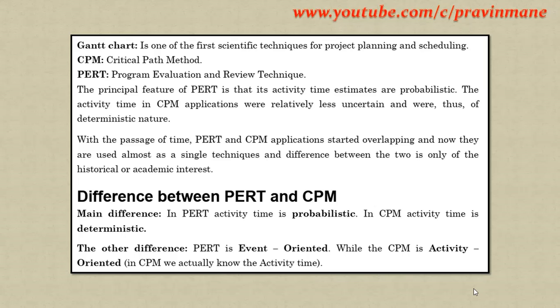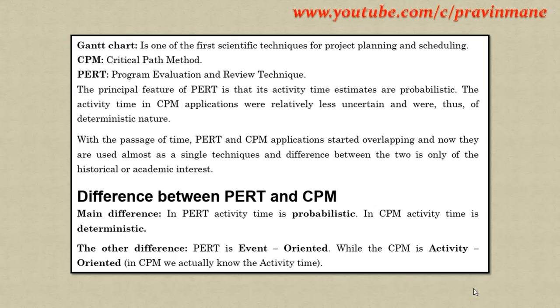So Gantt chart, CPM, PERT. CPM is the Critical Path Method. The critical path is the longest path in the network. This is the network analysis. PERT is the Program Evaluation and Review Technique. As far as PERT is concerned, the times are probabilistic, and as far as CPM is concerned, times are deterministic in nature. The difference between them is only that time is probabilistic in PERT, and in CPM it is deterministic. Then PERT is event oriented and CPM is activity oriented.